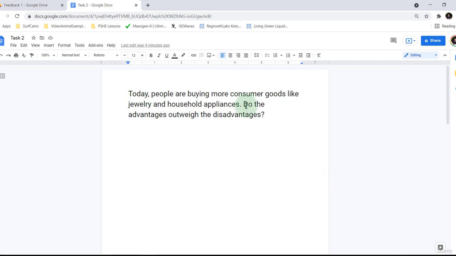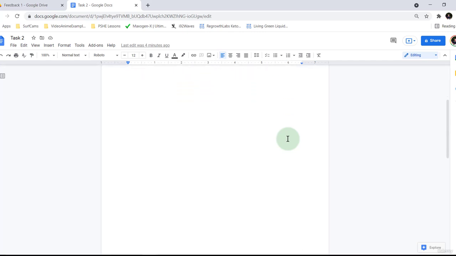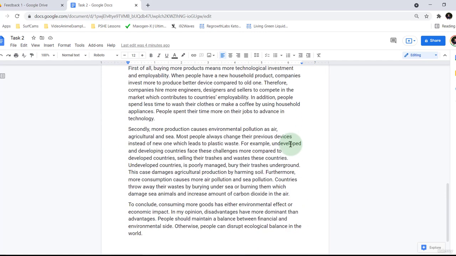So we've got the question. I think it's time to take a look at the essay. But I will just say that I haven't read this for a long time. I don't remember it. I've not done any pre-evaluation on this. So this is new for me as it is for you. So let's have a read through of everything.